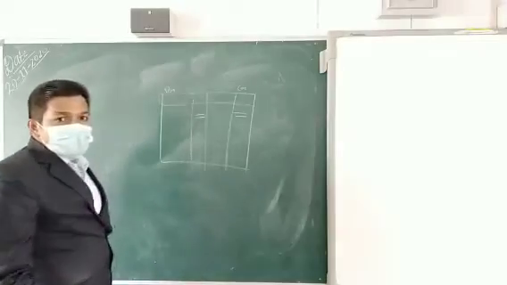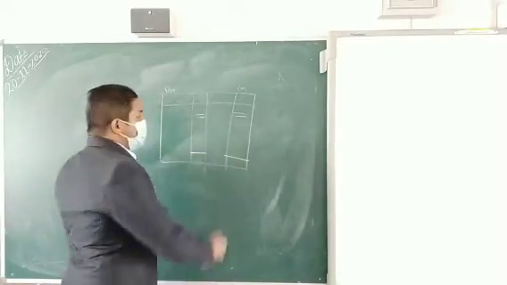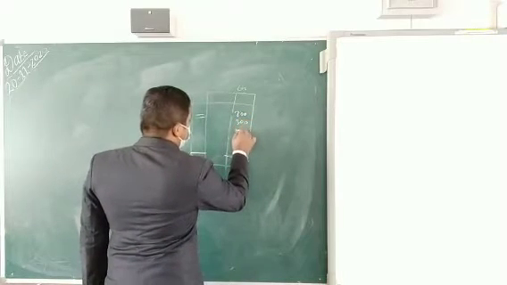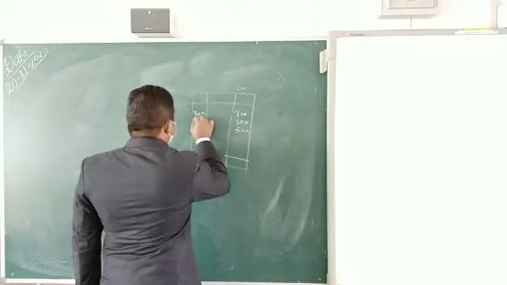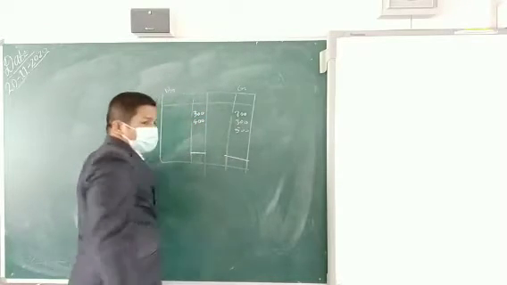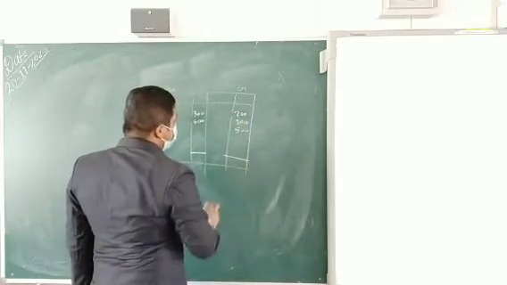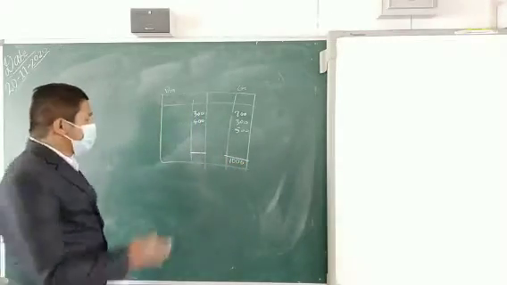After completing this, we take the total of both. For example, 1,200, 1,300, 1,500 here, and 1,300, 1,400 on the other side. We take the total of this, that is 1000.